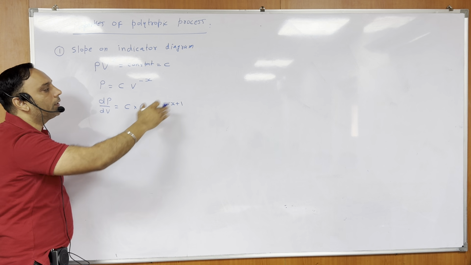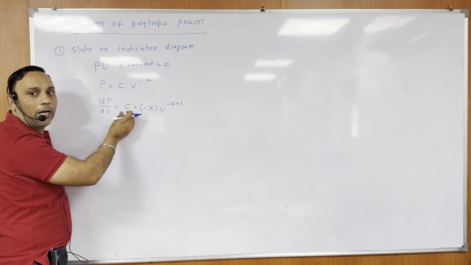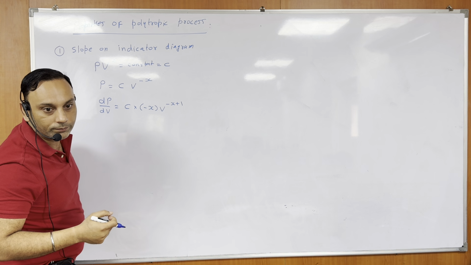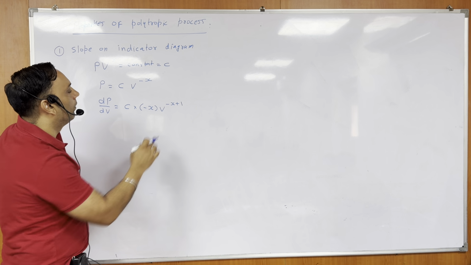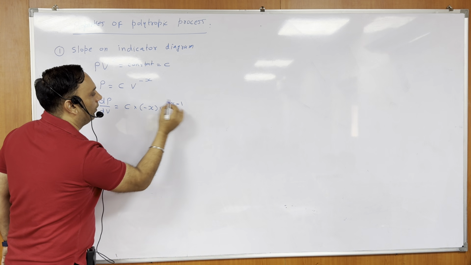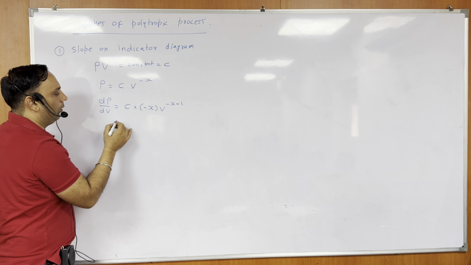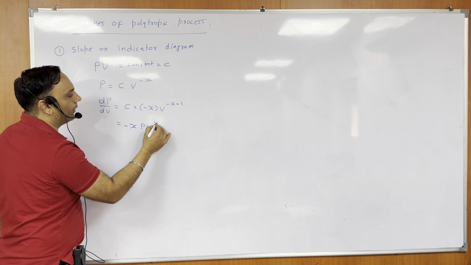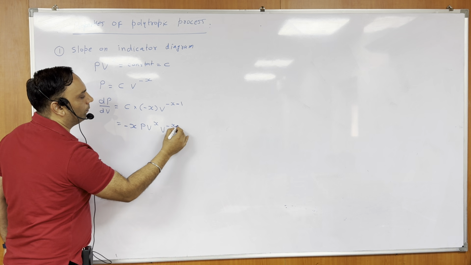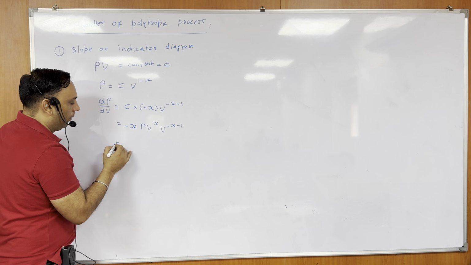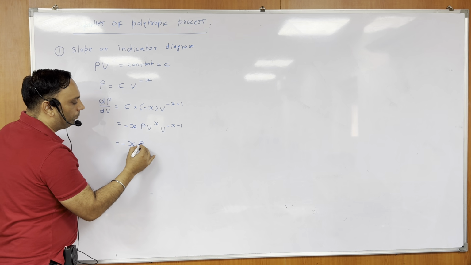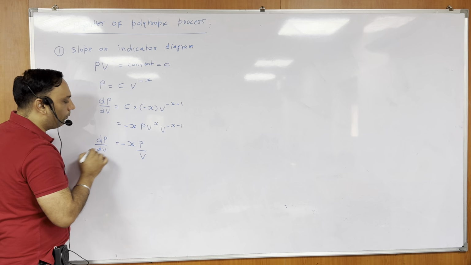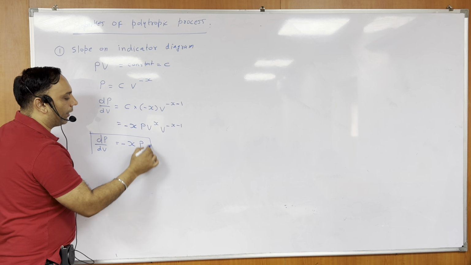So even your volume is changing, right? But this constant, I can put PV to the power x at any instant. Yes. So it should be V raised to minus x minus 1. Oh yes, thank you. So minus x minus 1. Okay. Now minus x, C should be PV to the power x, V to the power minus x minus 1. So what I am getting, beta? Minus x into P by V. Right? So that is the slope on indicator diagram formula.